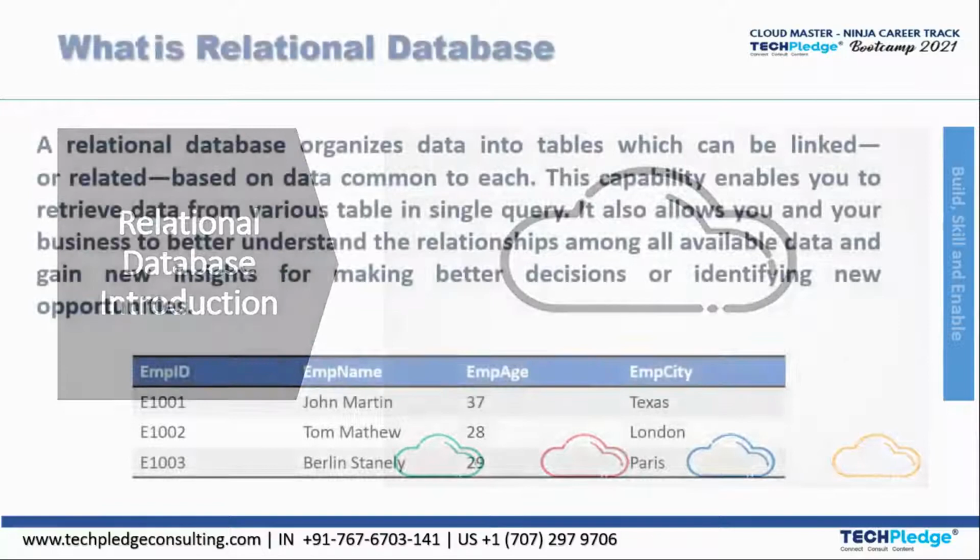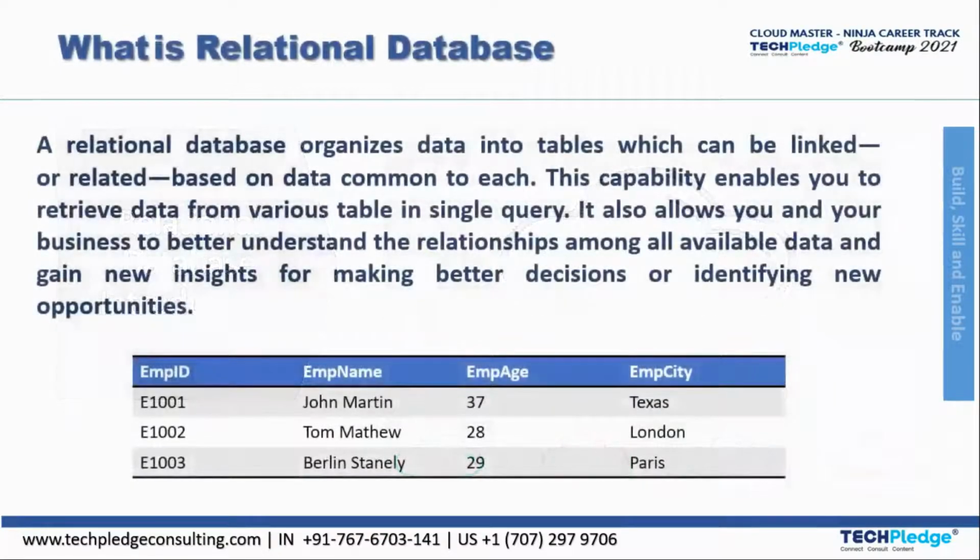Just like it says, relational database. So what does that really mean? Relational basically means something that is correlated, right? So if I talk about the data of myself or the people who are taking this training, how would I get that data into a consistent form so that I can have a look at that particular data?